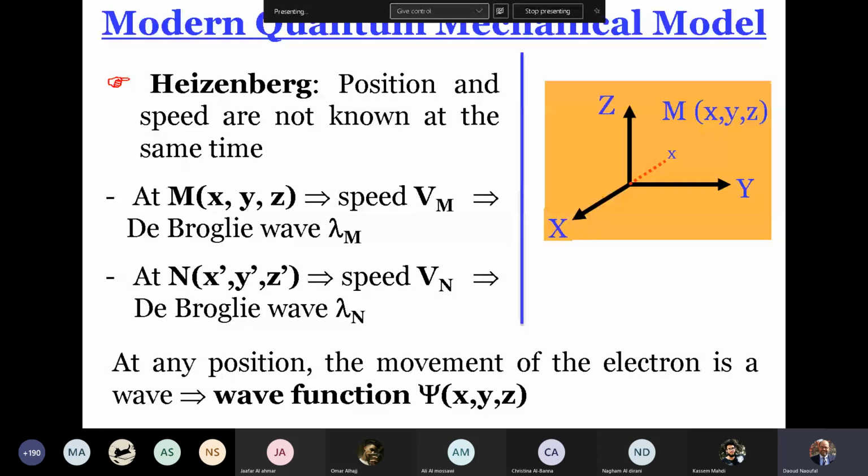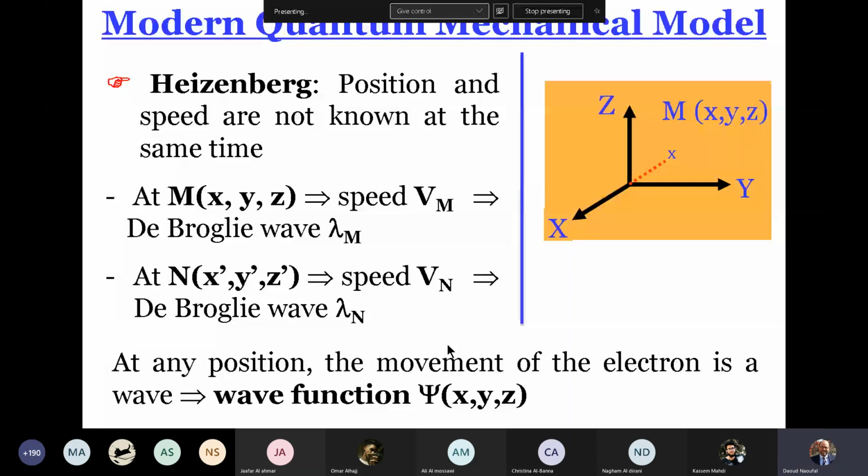So the motion of the electron around the nucleus can be described by a wave function we call psi. The wave function psi depends on the position of the electron, of coordinates x, y, z. So the electron is not found, as we described in college, around the nucleus in an electronic cloud.